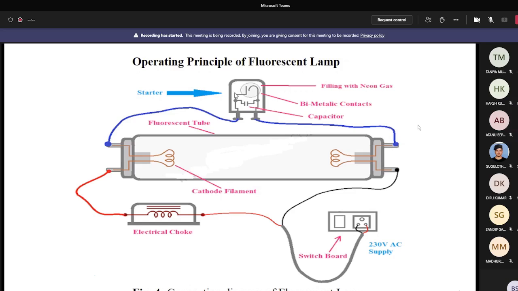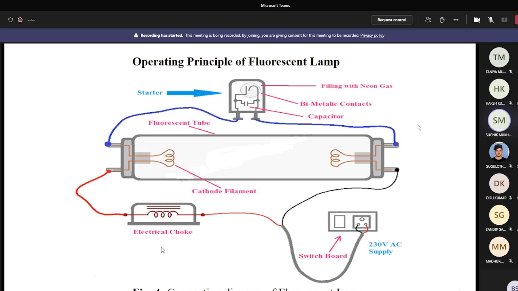Since you told that the choke limits the current to a minimum, what is the difference between the fuse and the choke? The choke limits the current and the fuse breaks the circuit, or melts. A fuse basically has a limiting current. So when the current exceeds the limiting value, high heat is produced in the fuse element and the fuse element basically burns. Is it okay or not? Yes, sir. And here the same function is done by the electrical choke also? Obviously not the same function. Then you could use the electrical choke as a fuse. It is not like that.